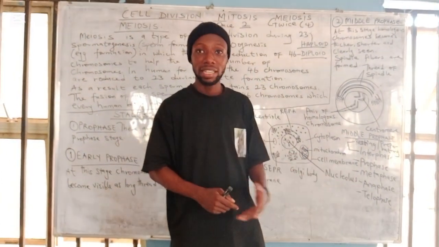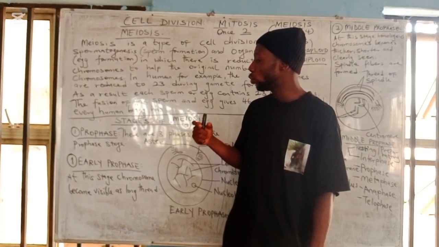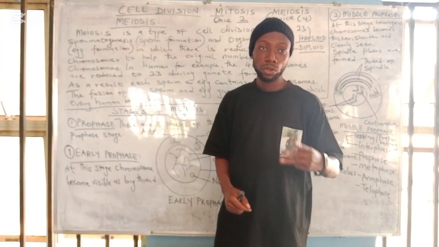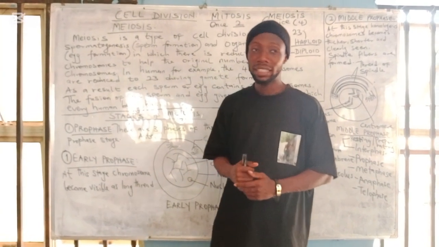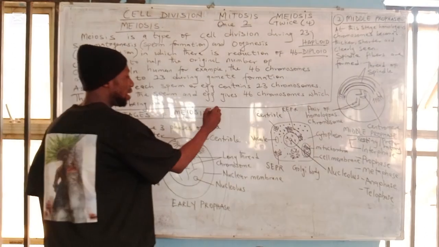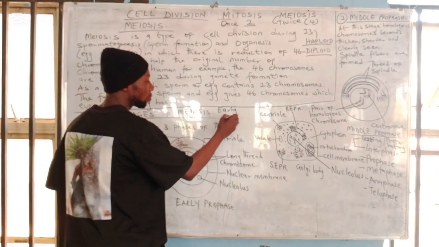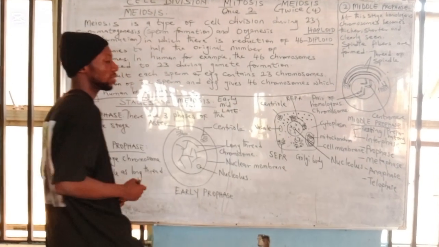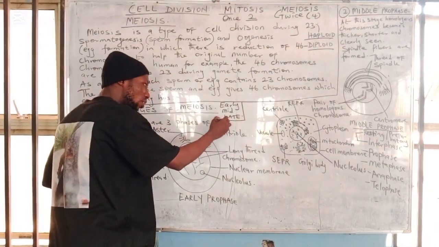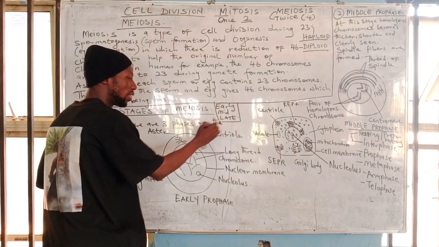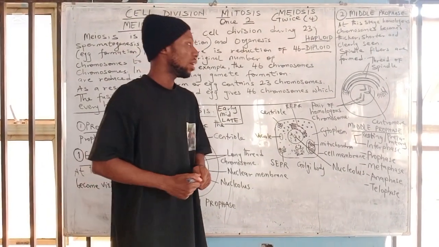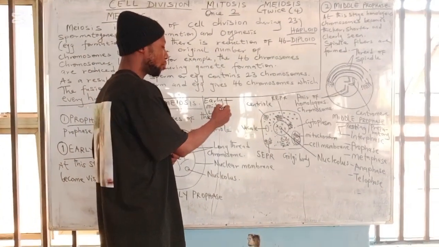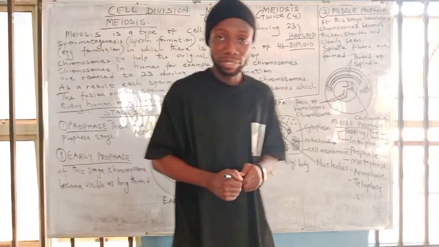Okay, I've mentioned this earlier, but in this video we are only going to talk about the prophase stage. We have three stages of prophase in meiosis: the early prophase, the mid prophase, and the late prophase. These are the three phases of the prophase stage of cell division. Because we don't have much space here on the whiteboard, we are only going to talk about the early prophase and the mid prophase in this video.